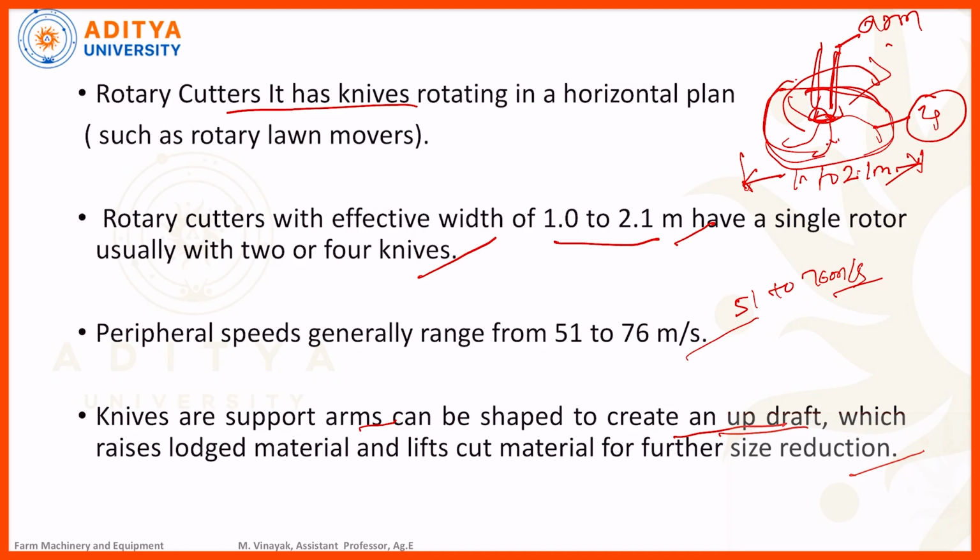Suppose we observe lawn mowers in the process of harvesting. After harvesting, the grass material is very small in size. Why? Because this arm uplifts it. During the process of uplifting the harvested grass, size reduction is carried out again. That is why most lawn mowers harvest the grass in small particle size.